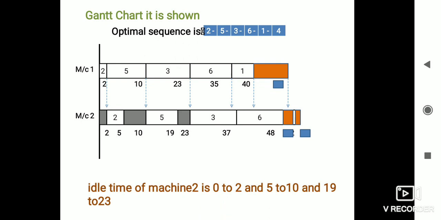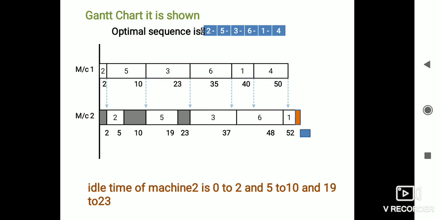And here also the mission 2 has to be processed. There is no waiting time for the mission 2. It has already processing. And for taking of mission 1, it has taken by the 4 minutes. 48 plus 4 is 52. And the last available job in the sequence will be 4, that has to be taken by the 10 minutes of processing time.